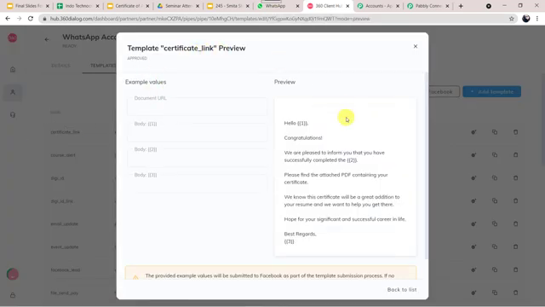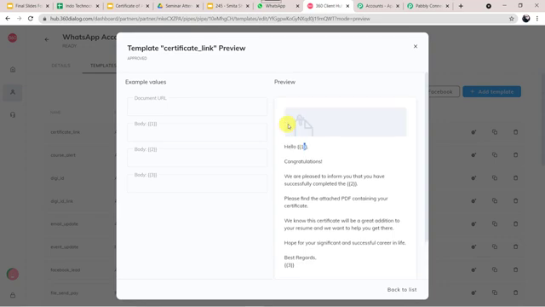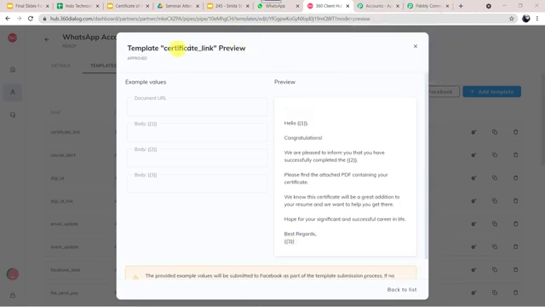So I have created a template, say hello. Here one parameter is there, where the name of the attendee will come. Hello. Congratulations. We are pleased to inform you that you have successfully completed the... Here the seminar name is going to reflect, which seminar they have attended. Please find the attached PDF containing your certificate. We know this certificate will be a great addition to your resume and we want to help you get there. Hope for your significant and successful career in life. Best regards. And here your organization name or institution name is going to reflect, in the third parameter. So here we have to select this template, certificate_link.